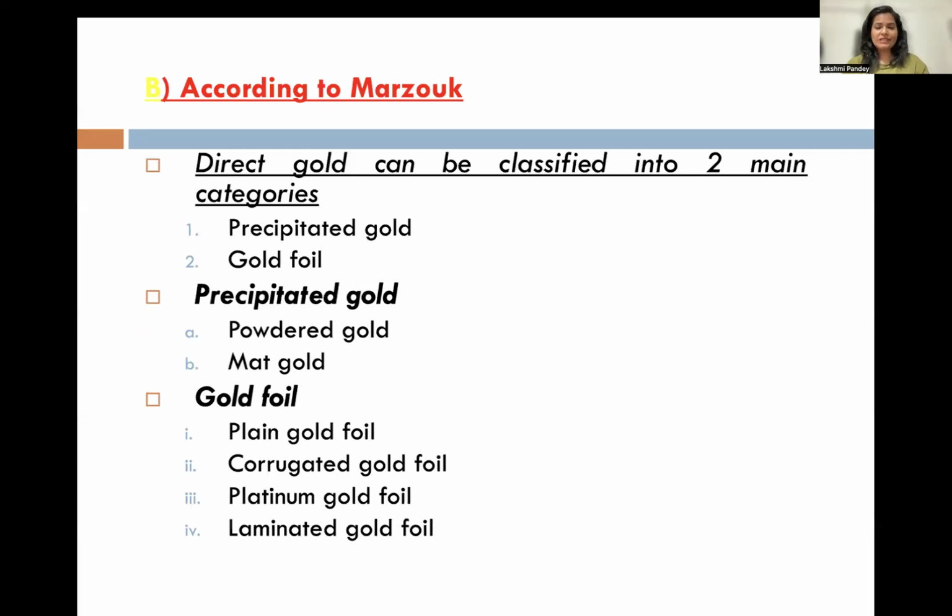Whenever you're writing any answer, you have to at least mention two types of classification given by different authors. Another classification which I want to mention is given by Mazuk. He divided the gold into two parts, that is precipitated gold or gold foil. The precipitated gold included the powdered gold or the matte type of gold, and the gold foil contained the plain gold foil, corrugated gold foil, platinum gold foil, or laminated gold foil.